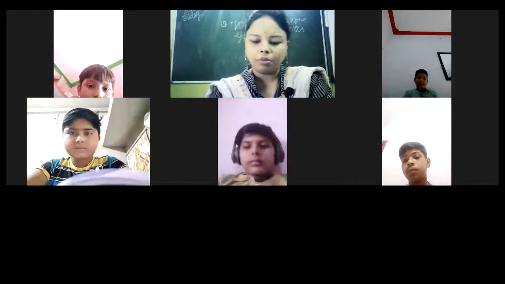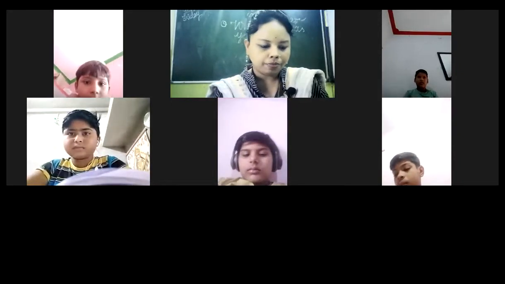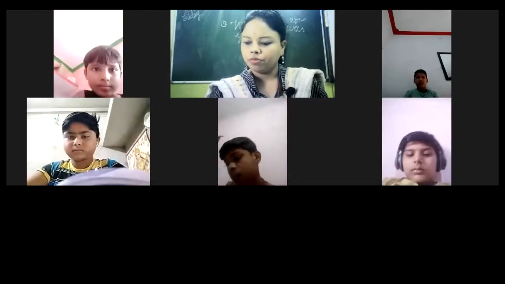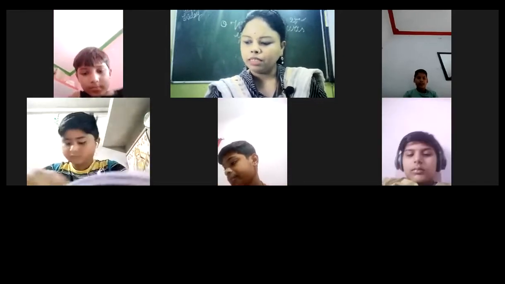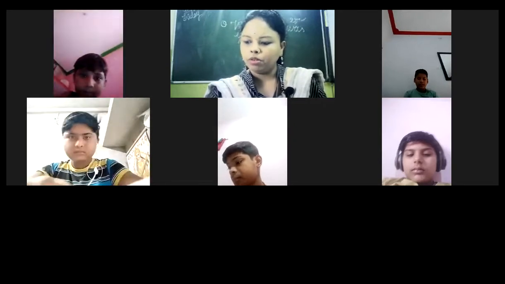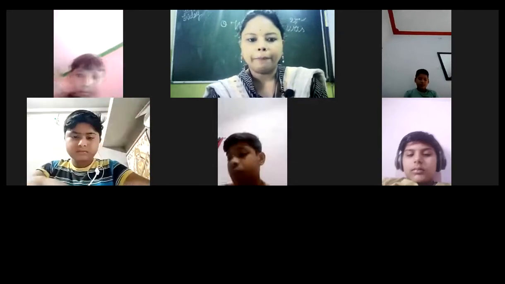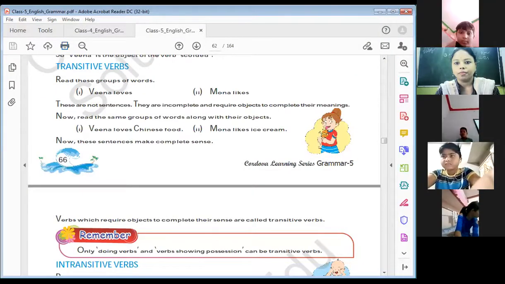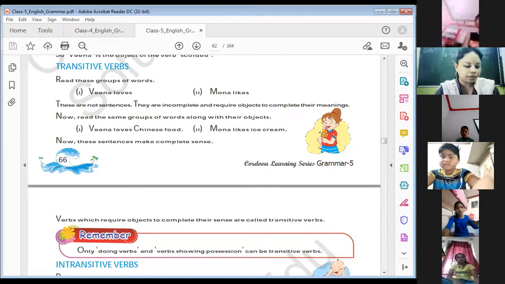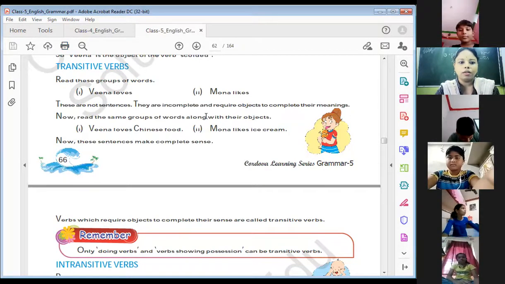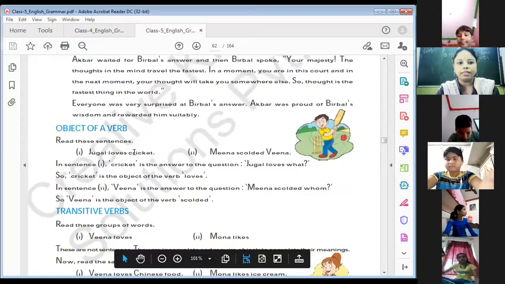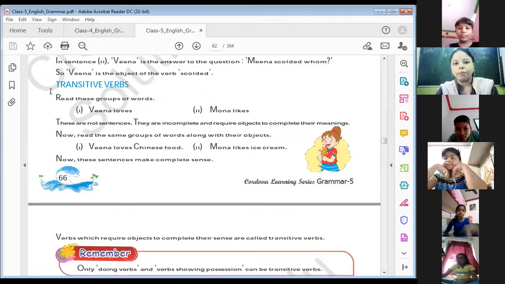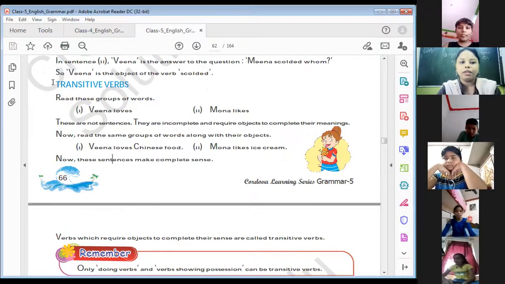Take out your English grammar book and open page number 66. Here you can see transitive and intransitive verbs. We had not completed this topic that day, so let's complete transitive verbs.